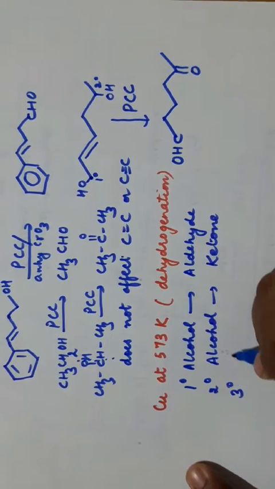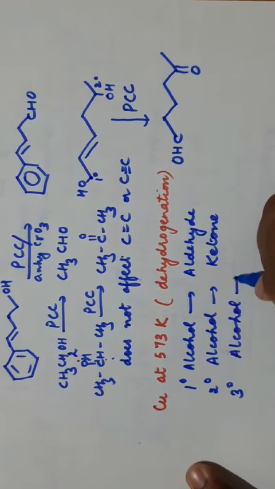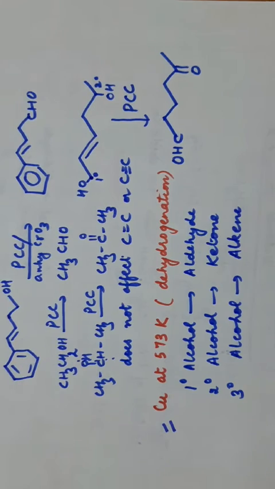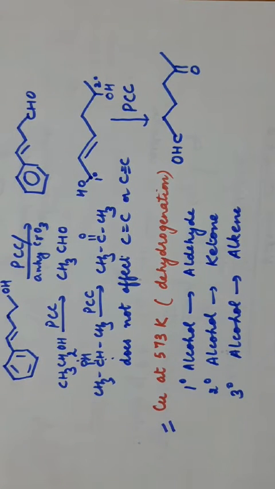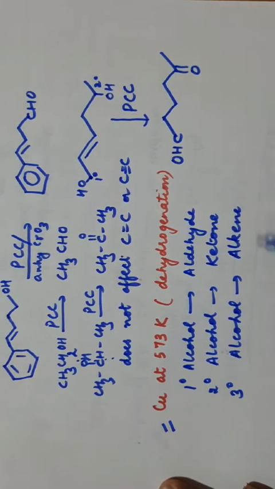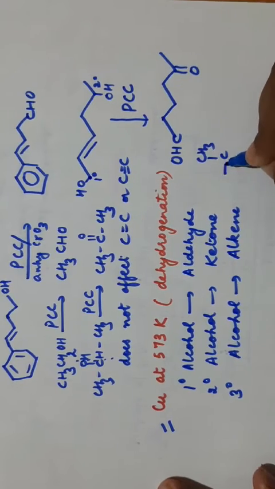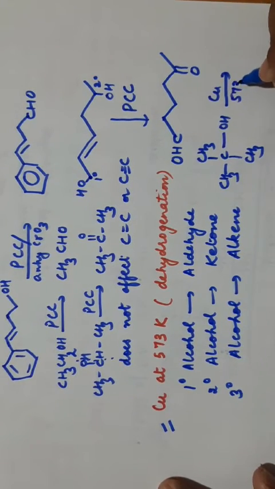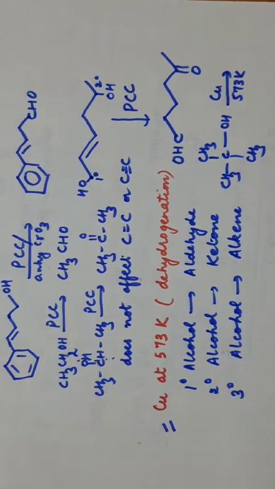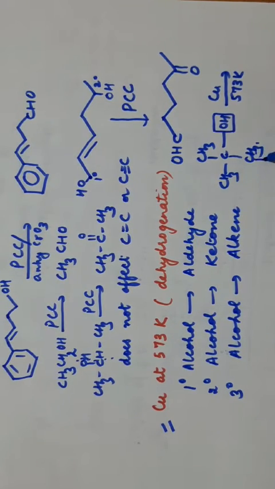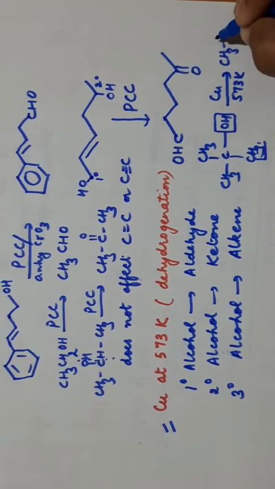But if you are using 3 degree alcohol, dehydration will take place and you will get an alkene. So that is the difference between this reagent and the other reagent we have just discussed, PCC, PDC. They do not react with 3 degree alcohol. Copper at 573 will react with 3 degree alcohol. This is 3 degree alcohol. And with 3 degree alcohol, dehydrogenation cannot take place because there is no hydrogen on the carbon. There is no hydrogen here. So what will happen? Dehydration will take place. OH from here and 1 hydrogen from here will be removed. So what you will get? You will get an alkene.